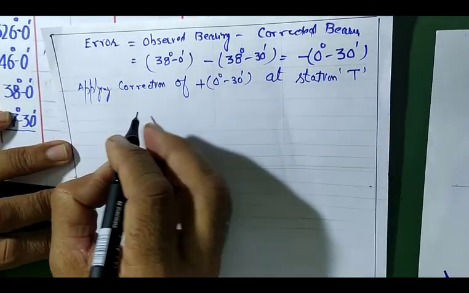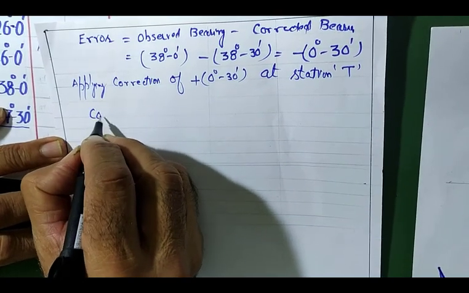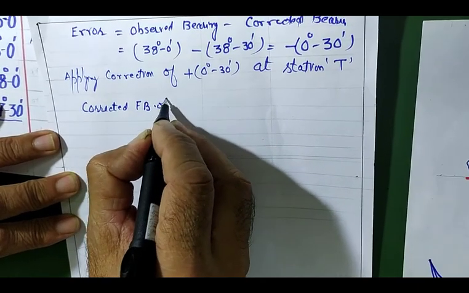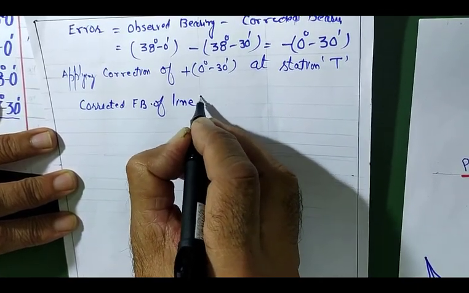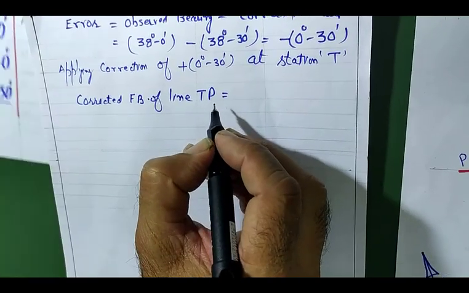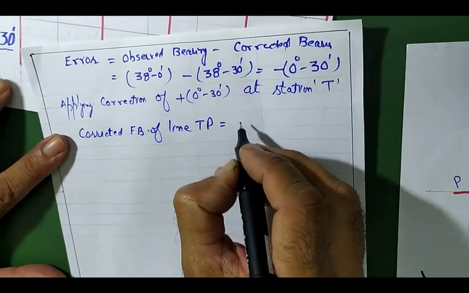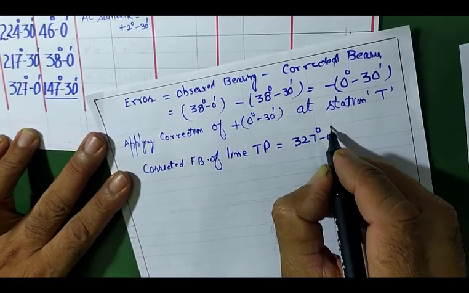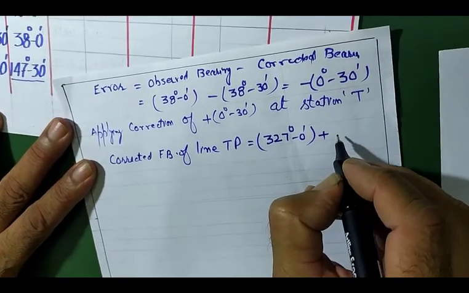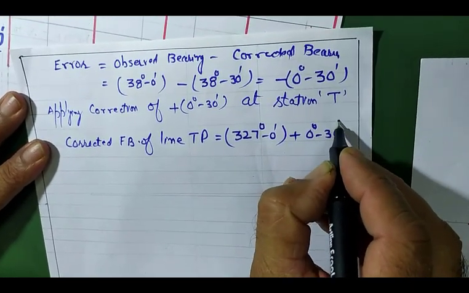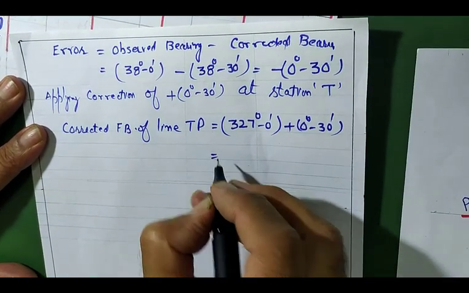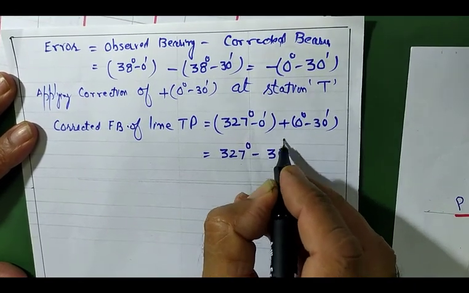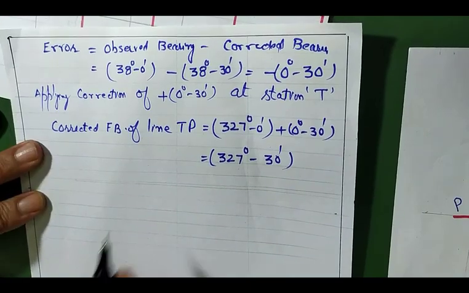Okay, so we can write down the corrected forward bearing of line TP. This comes to be the observed value plus this correction. The observed value is 327 degree 0 minute, so you can add over here plus 0 degree 30 minutes. So this comes to be 327 degree 30 minute, which is the correct forward bearing of line TP.